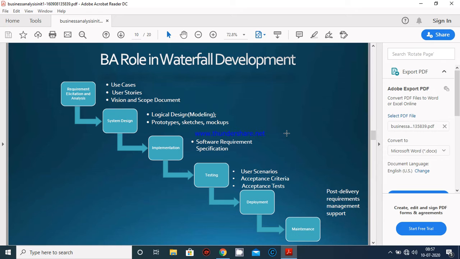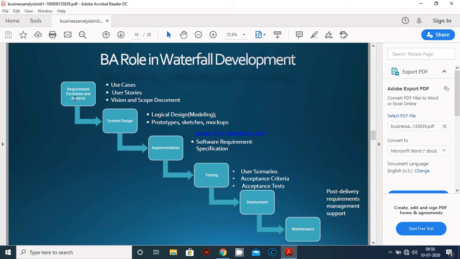So I'm going to discuss the phases and the activities of each phase in the waterfall development model through business analytics. The first is requirement elicitation and analysis. The second is system design. The third phase is implementation, then testing, then deployment, then maintenance. See, these are the phases of the waterfall development model.